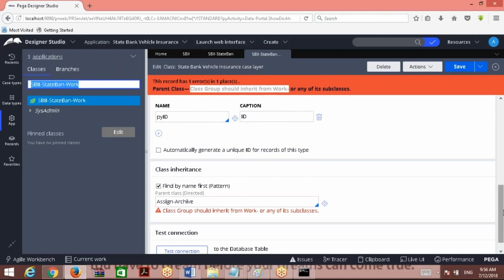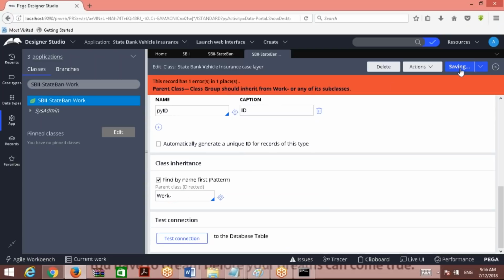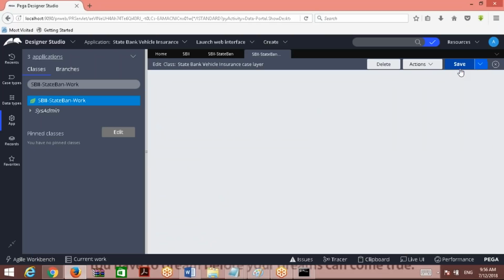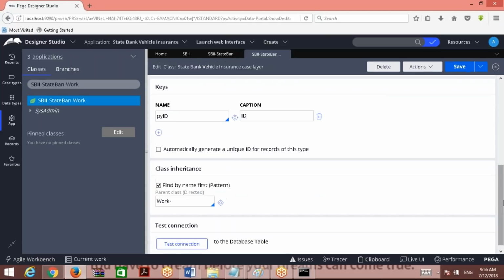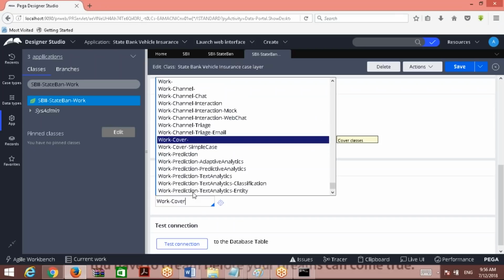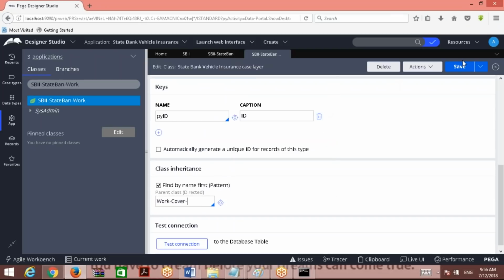Anything which I have not given other than Work-Cover-, it is failing. I'll give Work-. Am I able to save? See here. I will give Work-Cover-Child. This is how it was taken. I will talk about this Cover- later, not now. And then save. Am I able to save this?